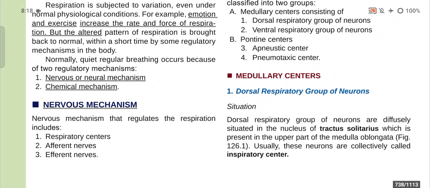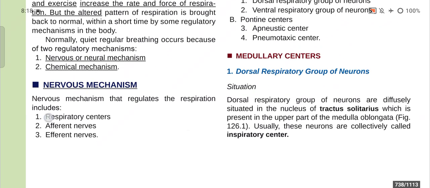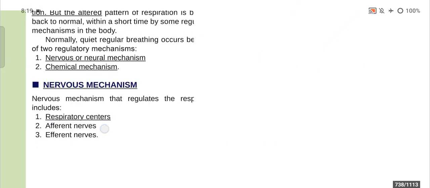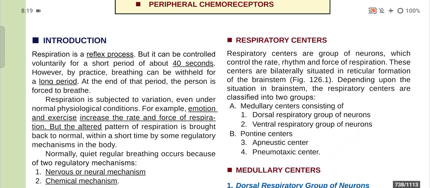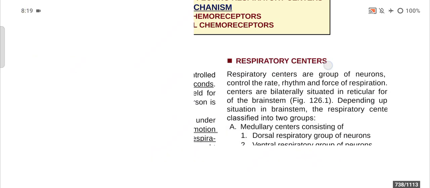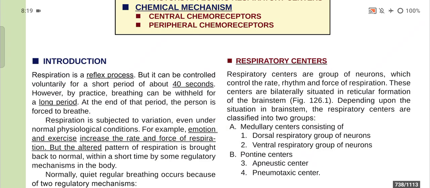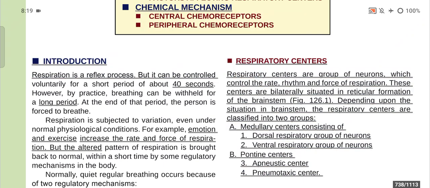Now the nervous mechanism that regulates respiration includes respiratory centers, afferent nerves and efferent nerves. Okay. Now first of all, the respiratory centers. Respiratory centers are the group of neurons which control the rate, rhythm and force of respiration, and these centers are bilaterally situated in the reticular formation of the brainstem,